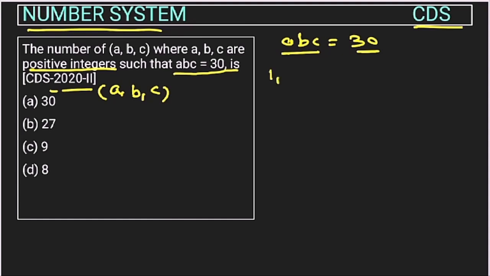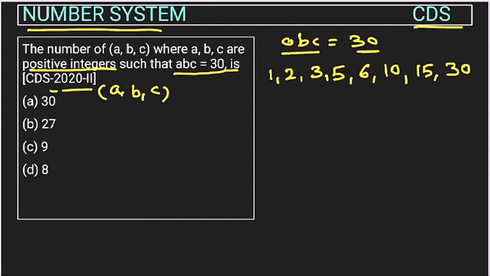So 1 will be a factor and 2 can also be a factor, 3 can also be a factor, 4 is not possible, then 5, 6 is also possible, right? 8 is not possible, 9 not, then 10, right? And then 15 and the next is 30 directly, right? So how many factors are there? 1, 2, 3, 4, 5, 6, 7, 8. So total 8 factors, right? So ABC can take any value out of these, right?